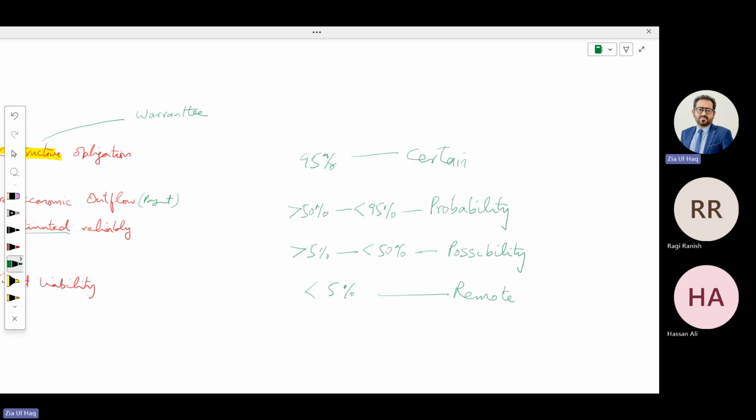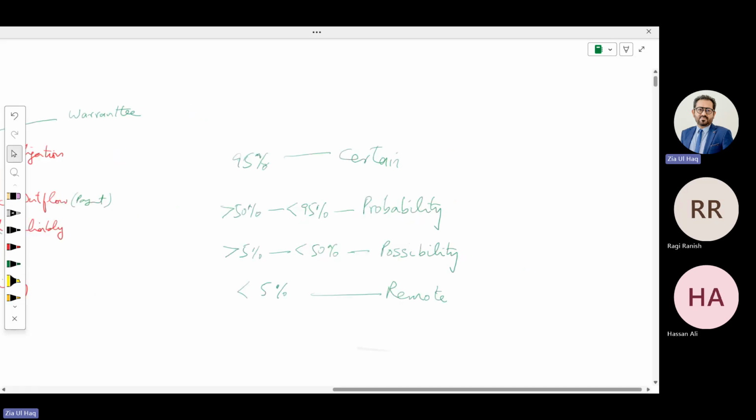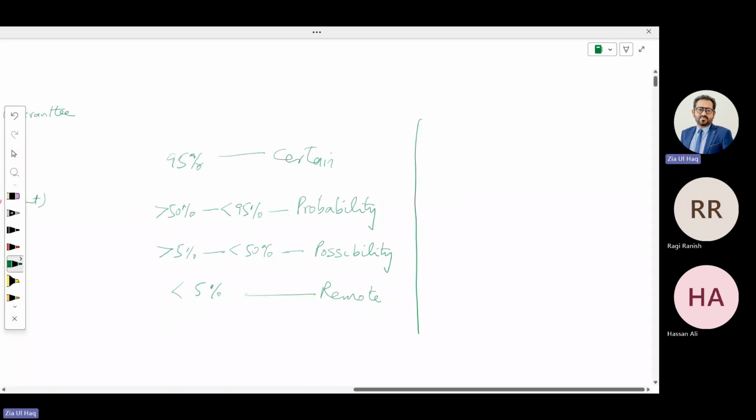Certain: more than 95% chances. Probable: above 50 but less than 95. Possible: below 50 but more than 5. Remote: less than 5%. In case of outflow, in probability, provision; in case of possibility, contingent liability, that we have discussed so far.